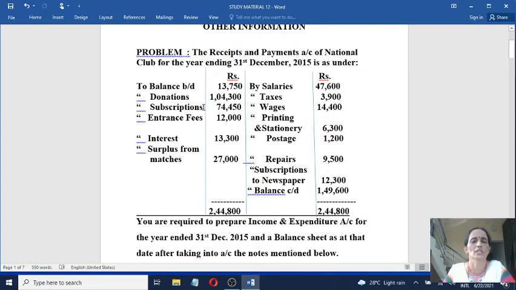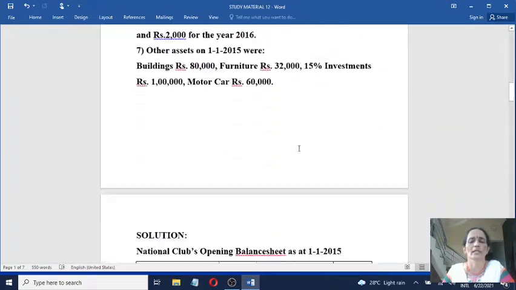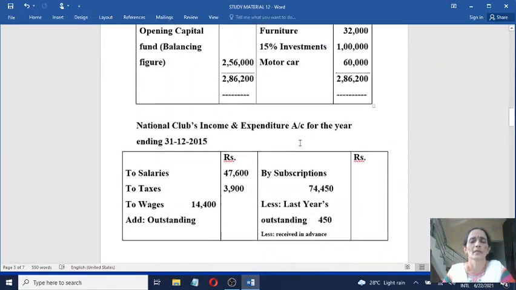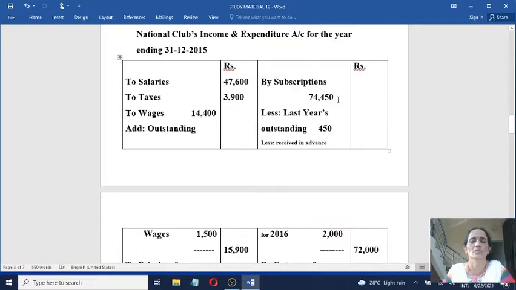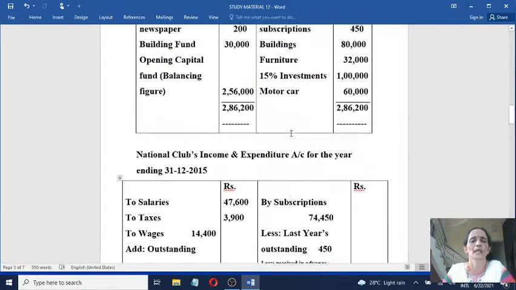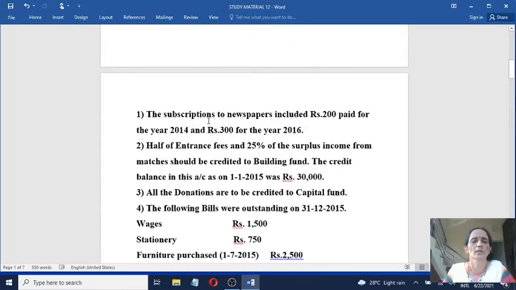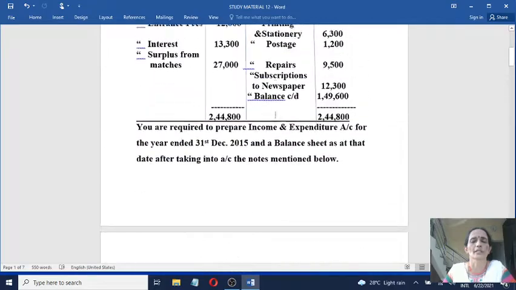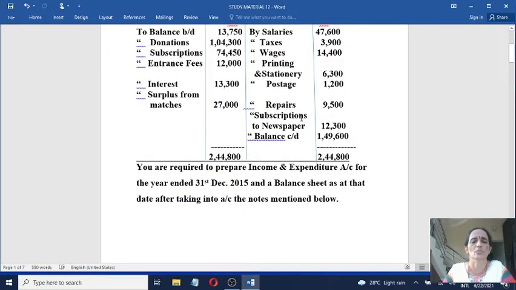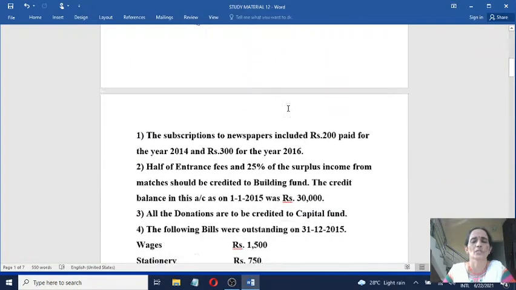Subscriptions received is revenue receipt, 74,450, recorded on the credit side of income and expenditure account. So by subscription 74,450. Relating to this, you have adjustment here. See this one, the subscriptions to newspaper is an adjustment relating to an expenditure. It won't come under subscriptions received.